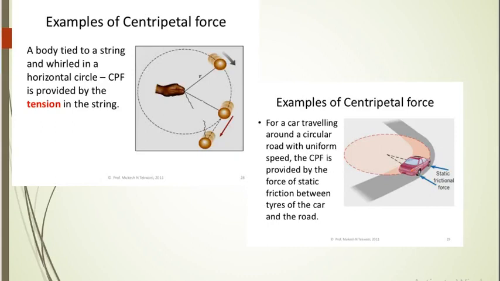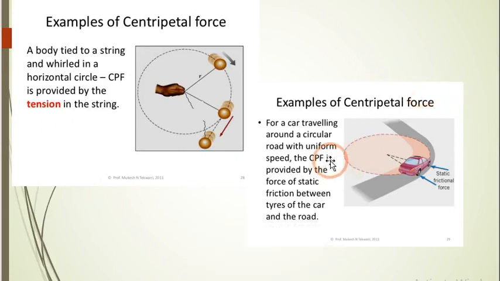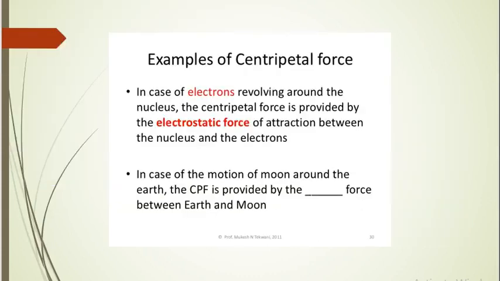For example, a body tied to a string and whirled in a horizontal circle is provided centripetal force by the tension in the string. For a car traveling around a circular road with uniform speed, the centripetal force is provided by the force of static friction between the tires of the car and the road. In case of electrons revolving around the nucleus, the centripetal force is provided by the electrostatic force of attraction between nucleus and electrons.